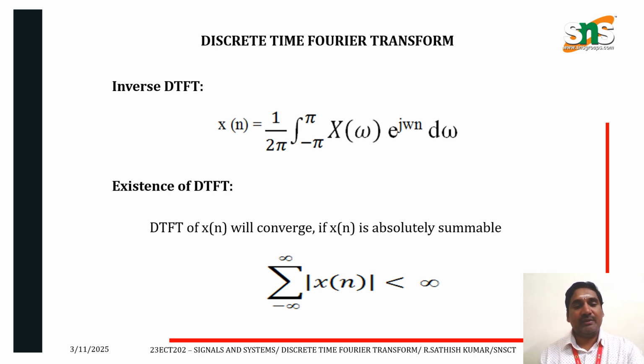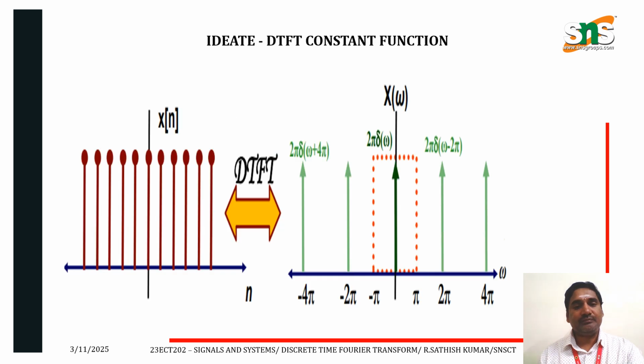Existence of DTFT means DTFT of x of n will converge if x of n is absolutely summable. Summation n is equal to minus infinity to plus infinity, modulus of x of n should be less than infinity.